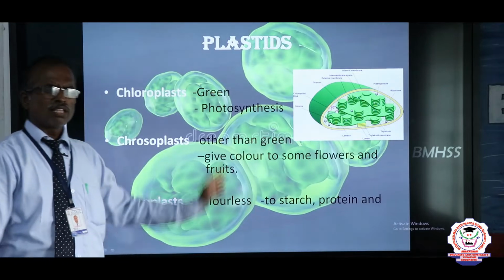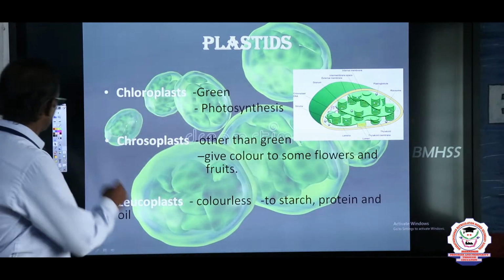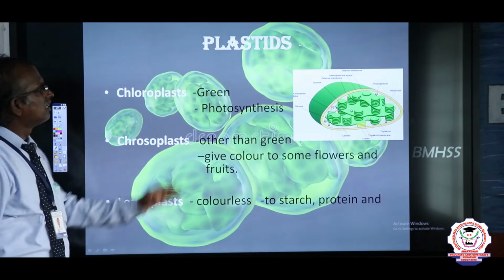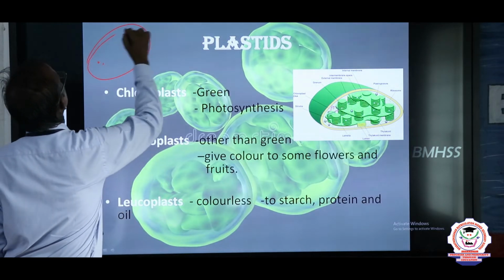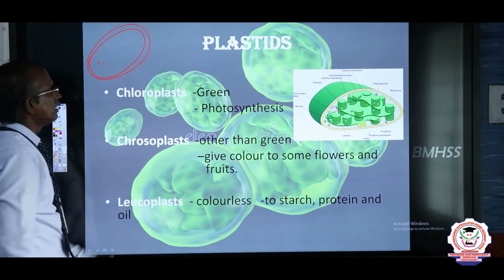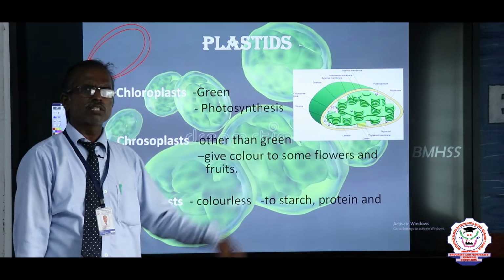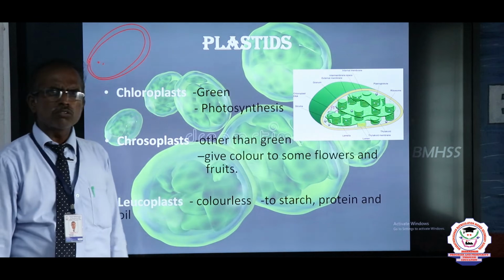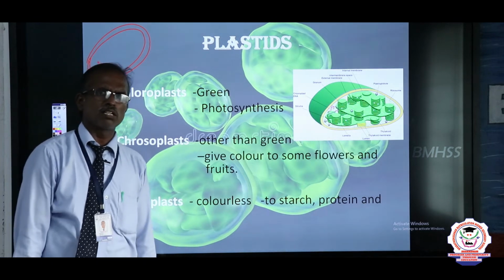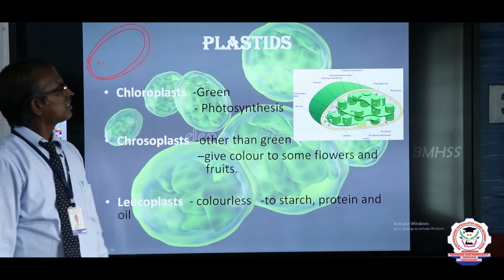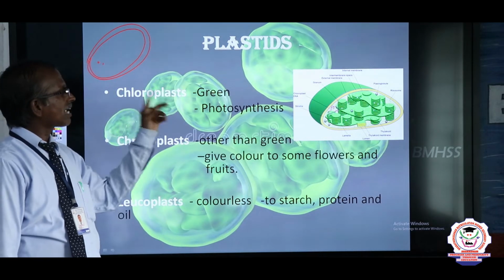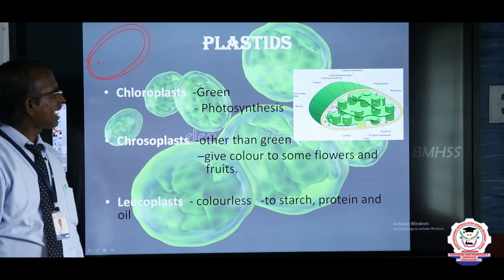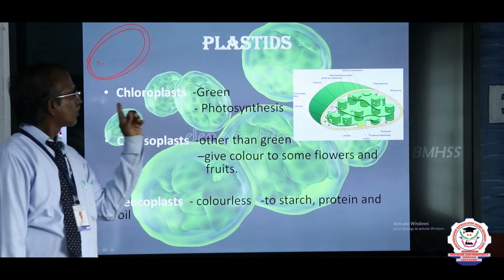Plastids. The plastids are very important. They are double-walled membrane, dense structures which are present in the plant cell alone, not present in the animal cell. Now, based upon the color, we have to categorize them into three main types of plastids.